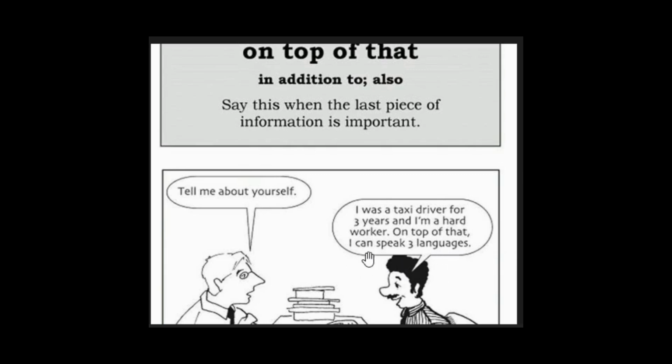So on top of that, in addition to these two things, the first thing was taxi driver and the second, he is a hard worker. Apart from this, he is also speaking 3 languages. He can speak three languages. That is what it means. This is how we can use this word, on top of that.